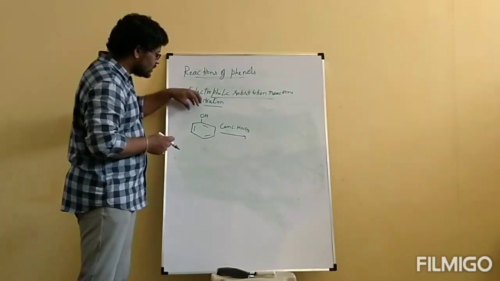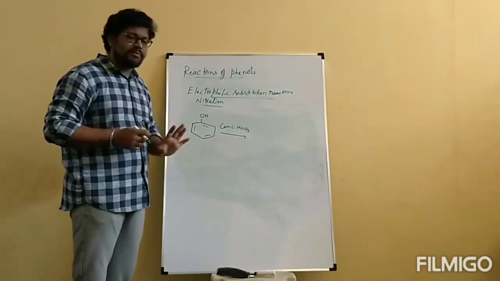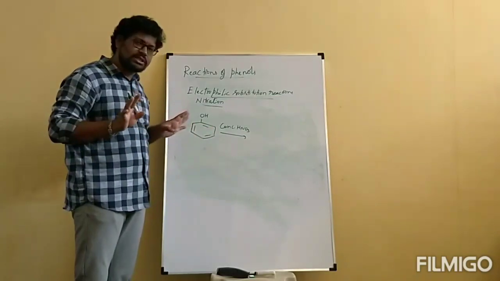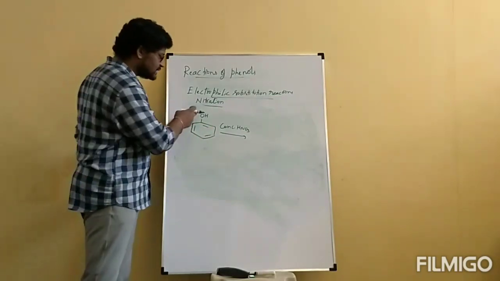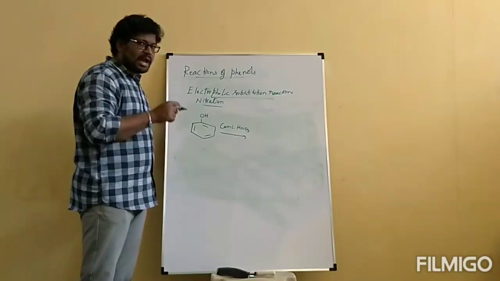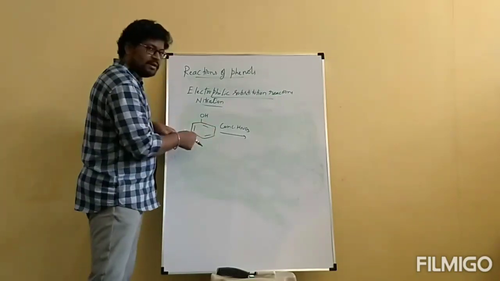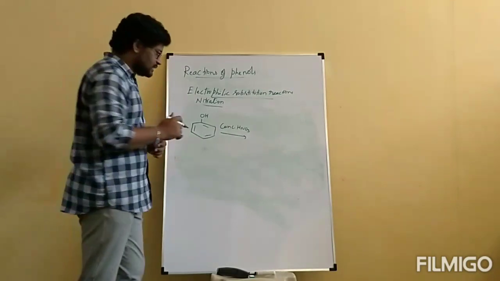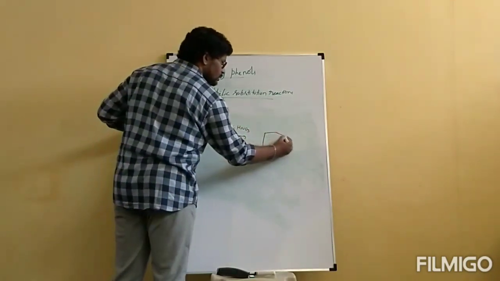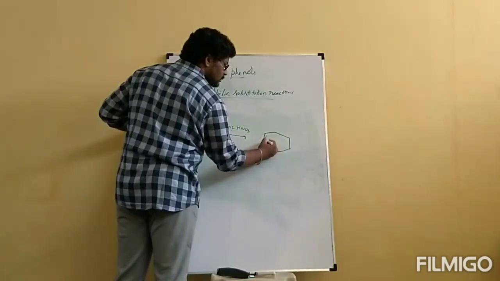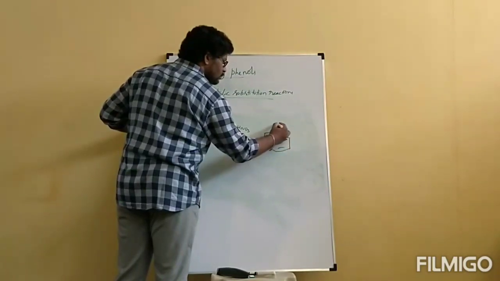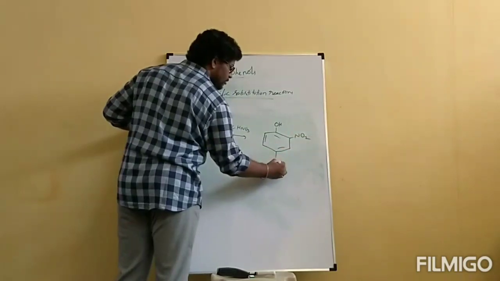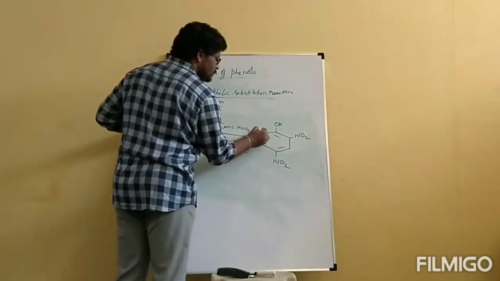Now, this OH group will activate all the three positions: ortho, para, ortho. All the three positions are activated. Anyways, this is an electron donating group. At once all the three positions are activated, we will get 2,4,6-trinitrophenol. That is OH, NO2, NO2 and NO2.